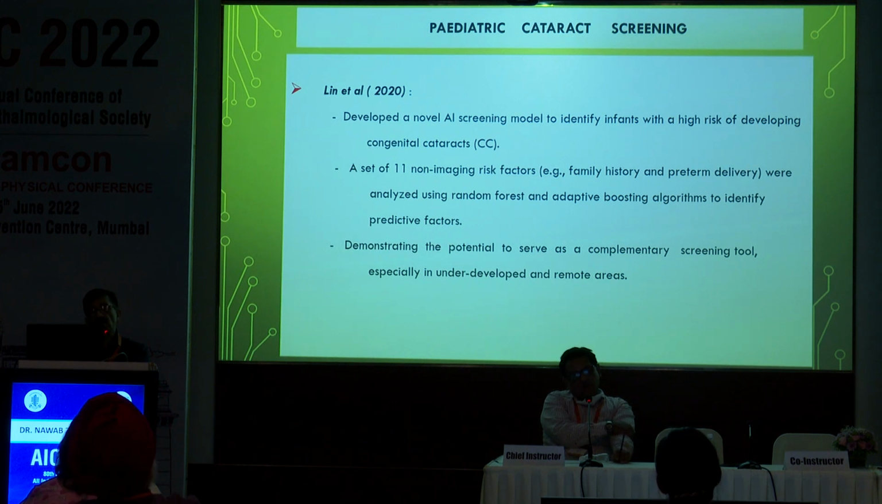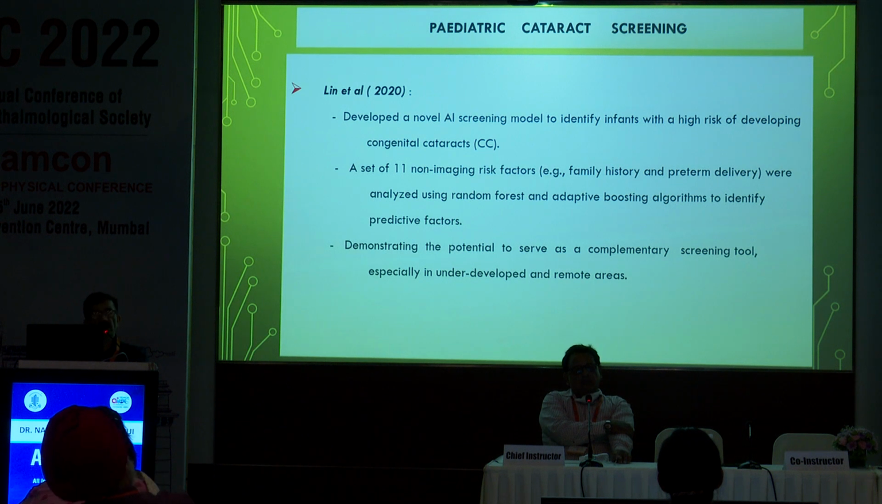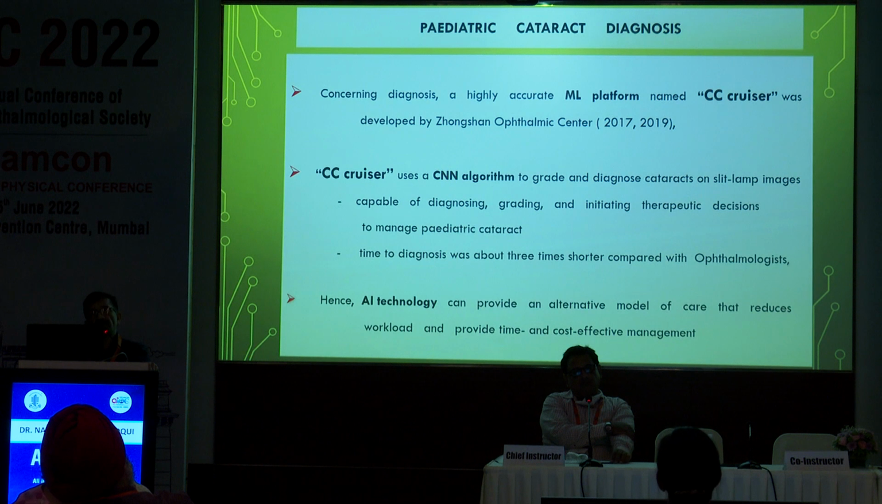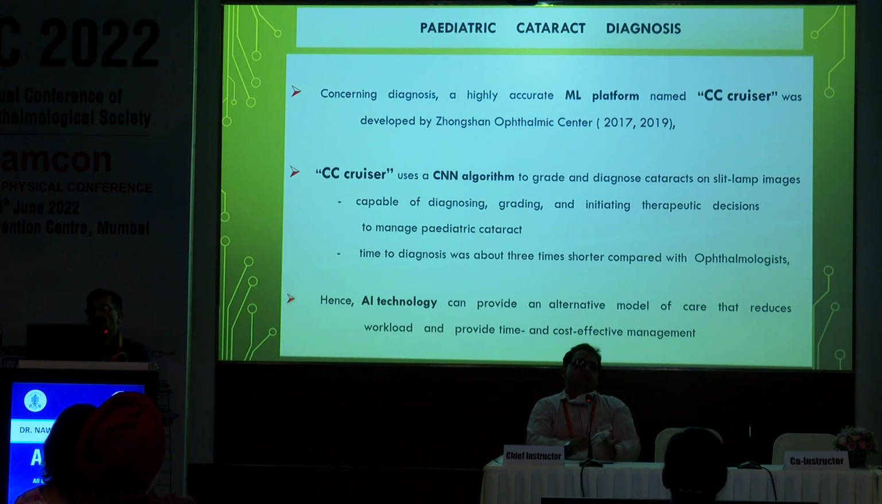A set of 11 non-imaging risk factors, for example family history and preterm delivery, were analyzed using random forest and adaptive boosting algorithms to identify predictive factors, demonstrating the potential to serve as a complementary screening tool, especially in underdeveloped and remote areas. Now, considering the diagnosis, a highly accurate machine learning platform called CC Cruiser was developed by Zhongshan Ophthalmic Center. The CC Cruiser used a CNN algorithm to grade and diagnose cataract on satellite images.